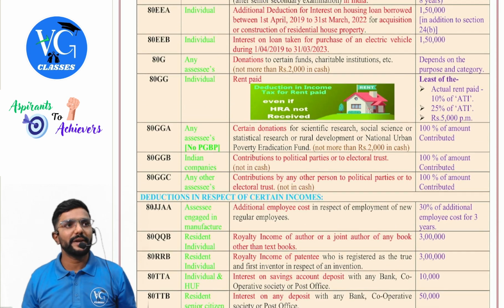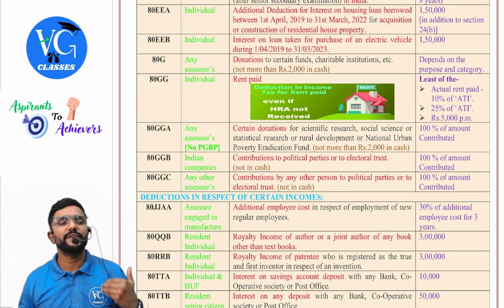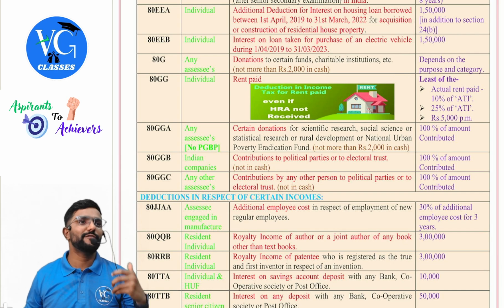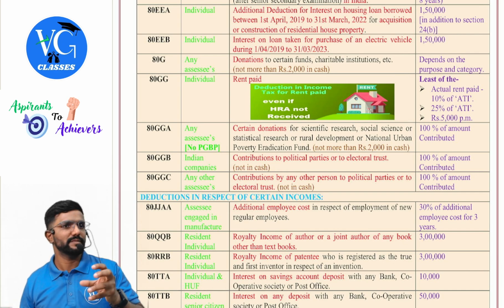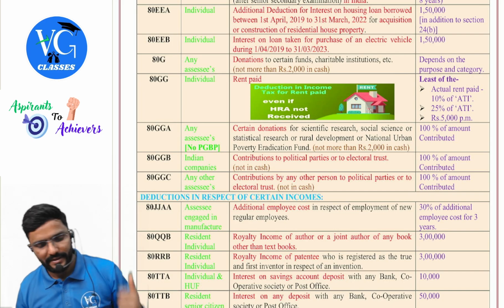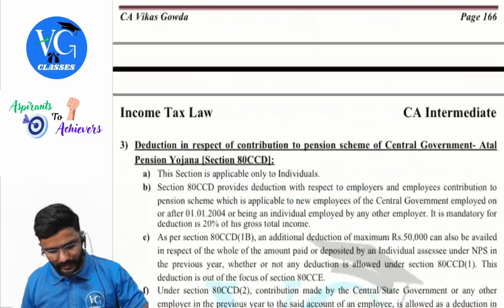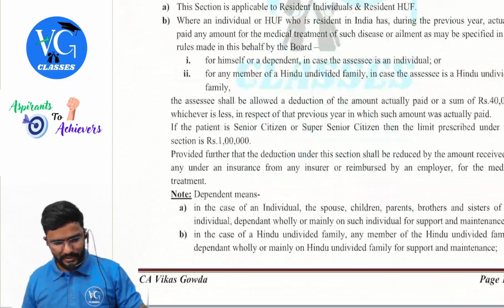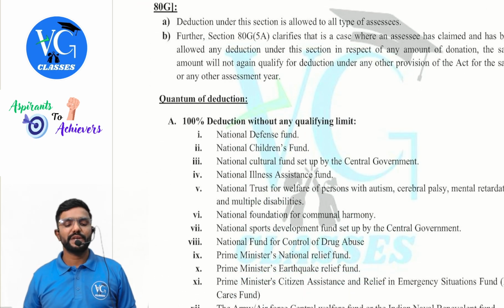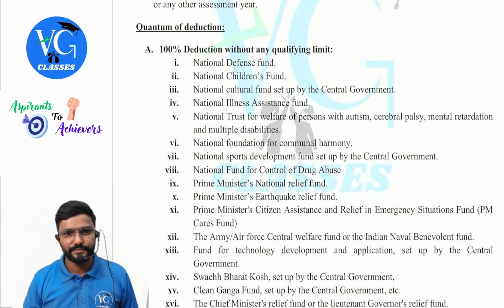Yes. Now coming to 80G. Guys, under 80G, we should see for what purpose the donation is made. There are four categories covered: Category A, B, C and D. You can have a look at the categories I am displaying.